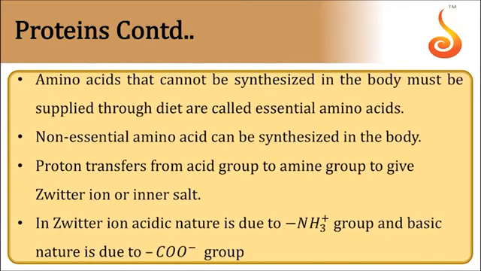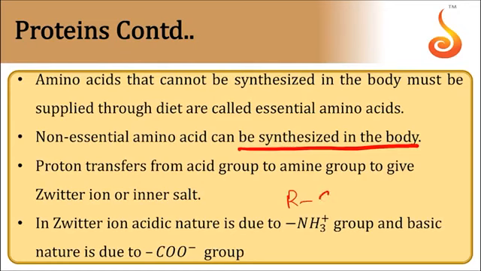So amino acids are divided into two types based on the synthesis. Some amino acids are essential to the body. They must be given only through the diet. They are essential amino acids. 10 essential amino acids are there. The remaining 10 amino acids need not be given through the diet because they are produced in the body only. So 10 essential amino acids, 10 non-essential amino acids. Non-essential amino acids can be synthesized in the body only. That's why there is no need to give them through the diet.